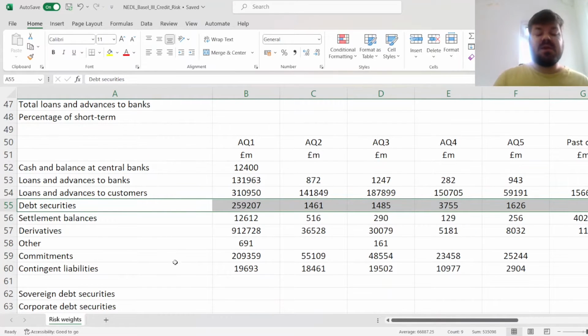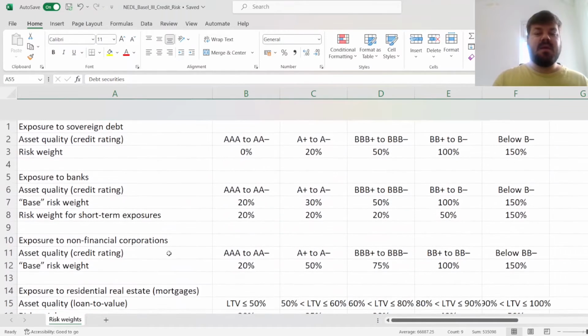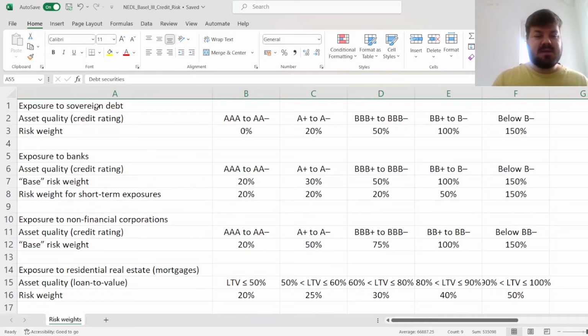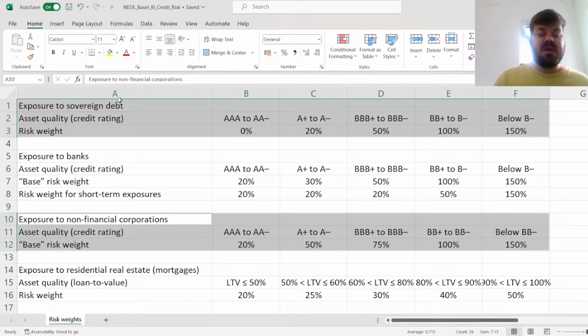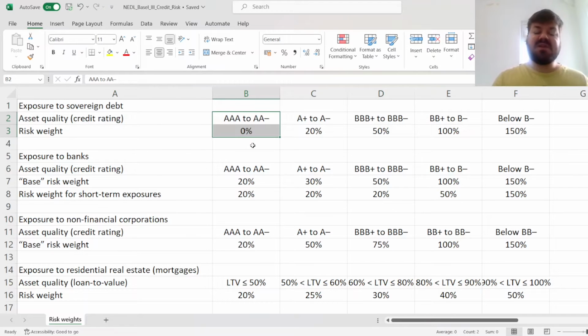So let's first start by trying to figure out how to spread, let's say, debt securities into sovereign debt securities and corporate debt securities, because those have different risk weights as per the Basel III guidelines. So here we have got exposure to sovereign debt, which are basically government bonds, and we can see that very high quality government debt actually is not risk weighted at all.